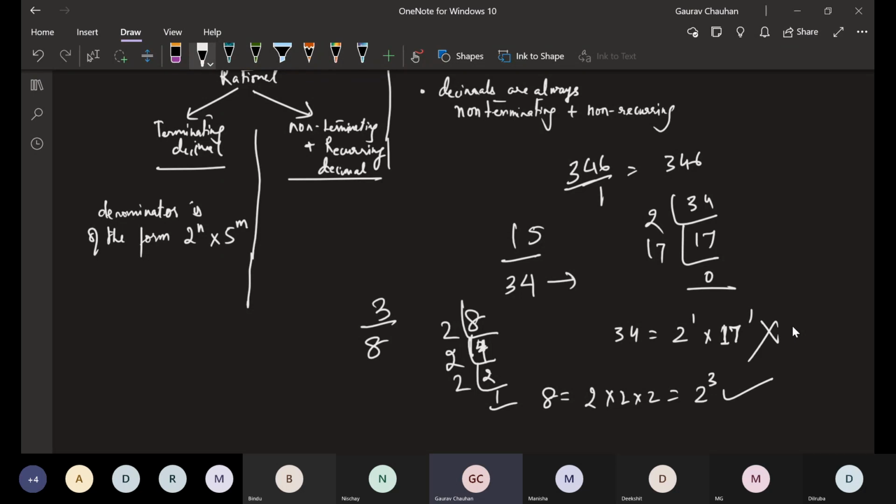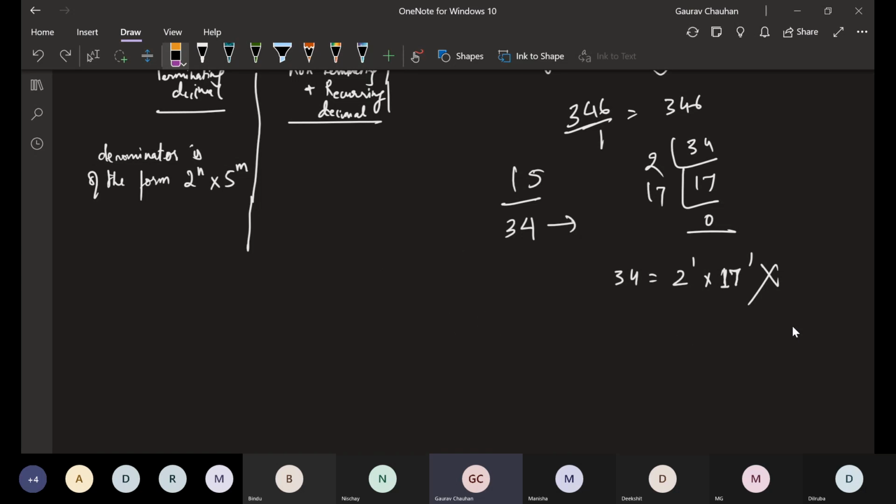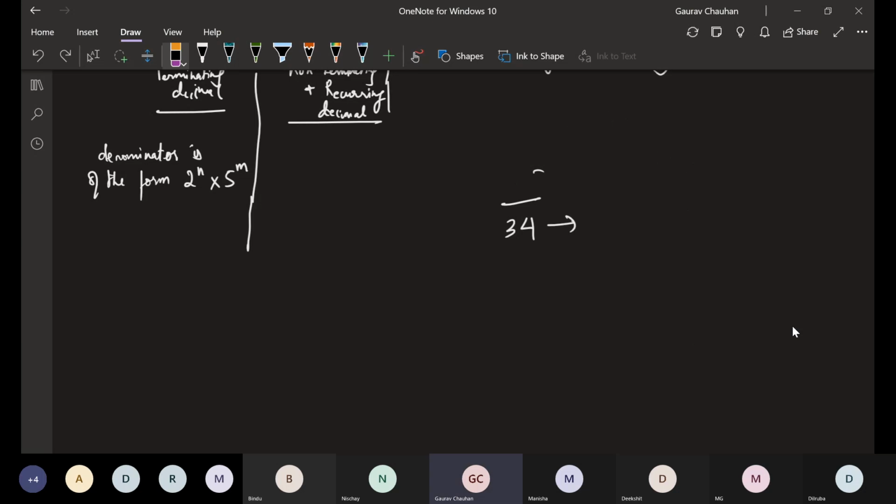And same way, if I have 63 by... but before this, there was one more step which you had to do. Do you remember that, Nishchay? Right now in these two examples, we did not need it, but there was one more step which you had to do before this. Can you quickly remind us? Anyone? Deepak, you remember? Sir, we have to make it in the simplest form. Correct. In the simplest form, okay?